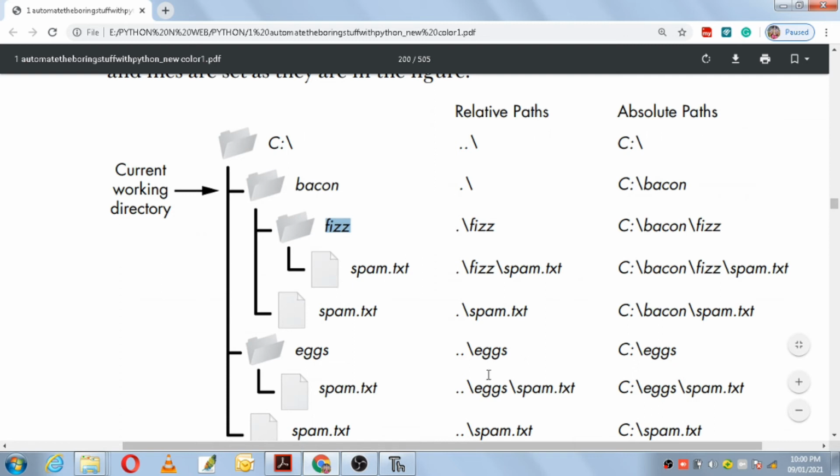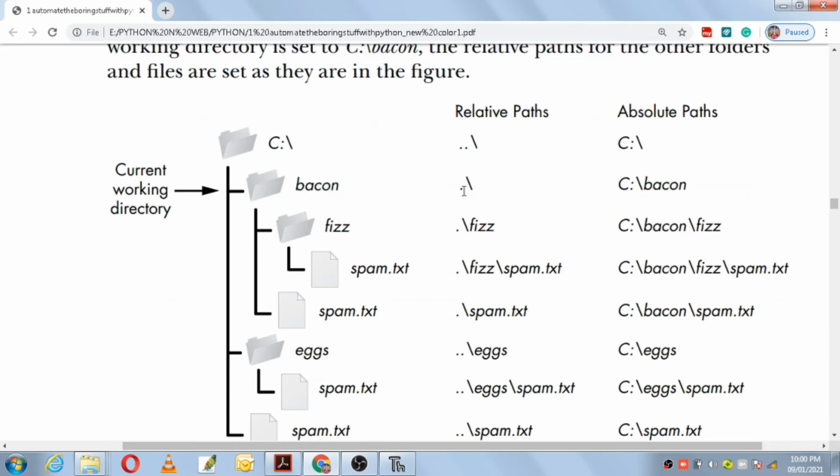So let's go on seeing this hierarchy. Bacon is the current working directory, so it is referred to as a dot in relative path. The current working directory is referred to as what? It is referred to as dot in the relative path. But in absolute path it is under the root folder. In C you have the root folder, and under the root folder you have Bacon, so you have to mention that in detail. But in relative path it is only dot.